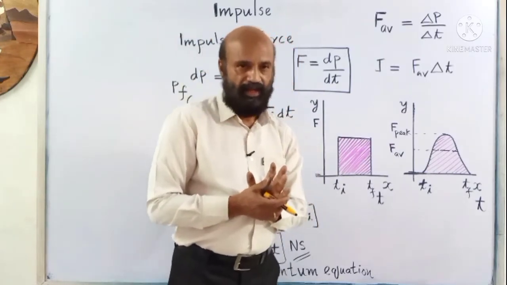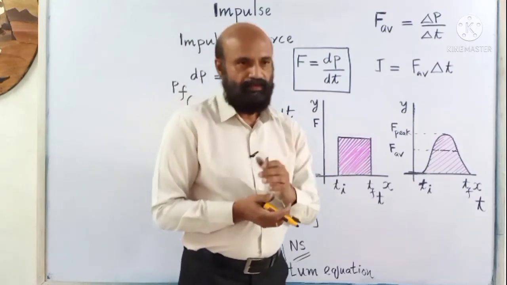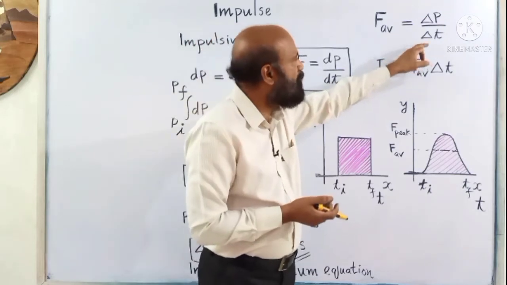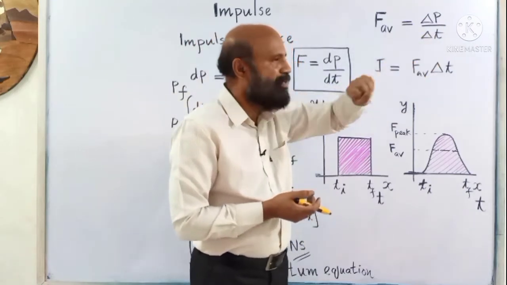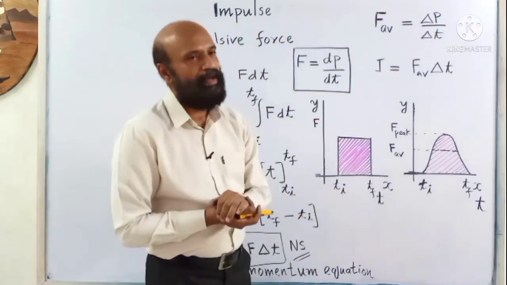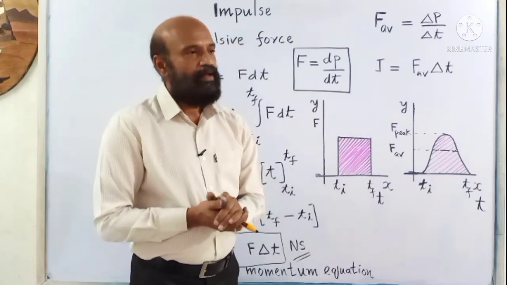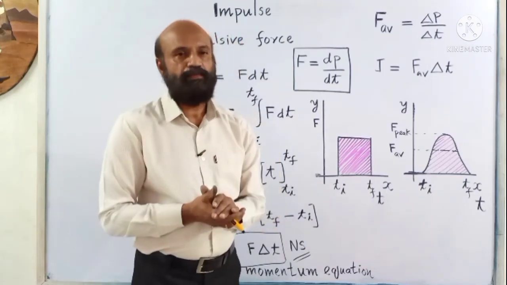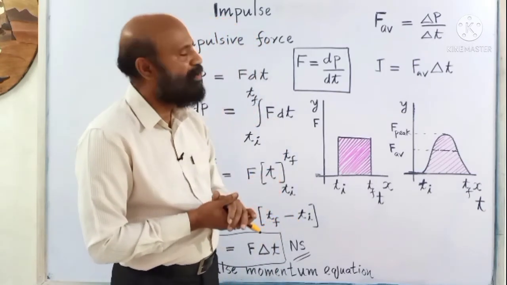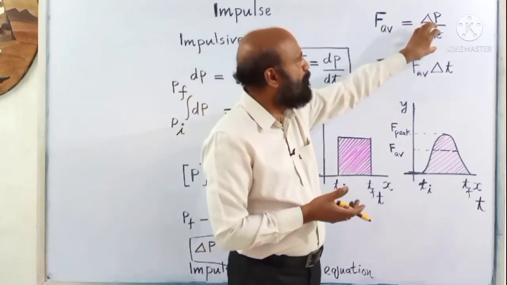Another example, suppose you are falling on a cement floor, you will be hurt. The reason is you will be stopped suddenly, so this delta t will be very small, so a large force will be acting. Another example, if a car is meeting with an accident, there will be a large change in the momentum in a very short interval.